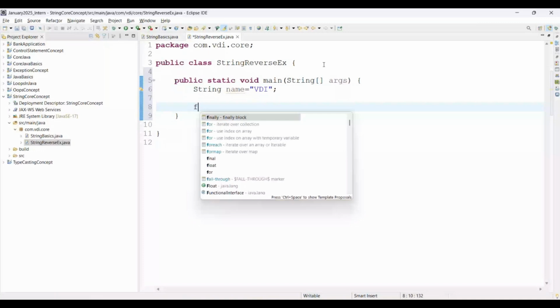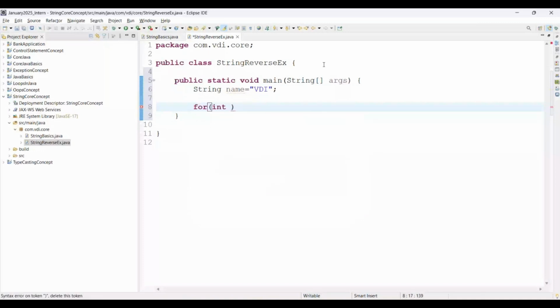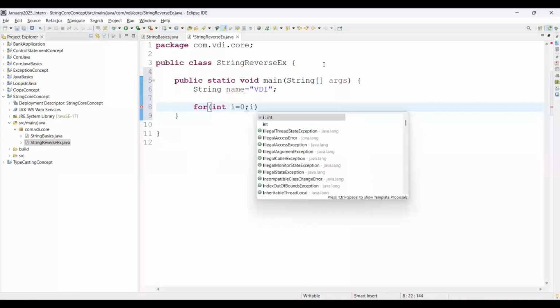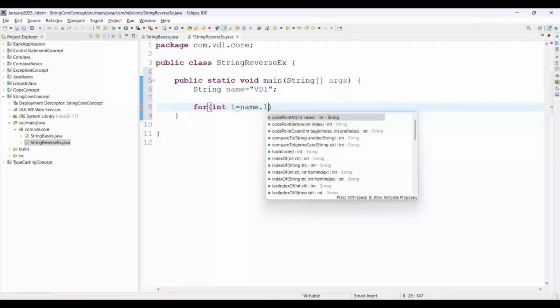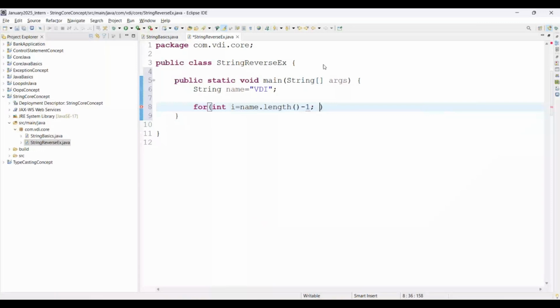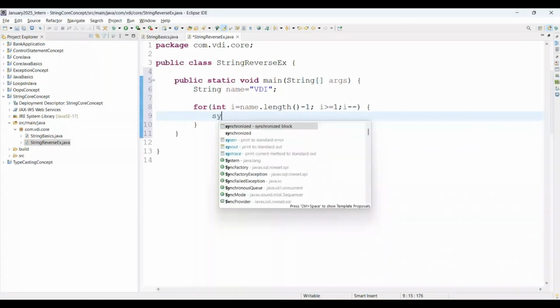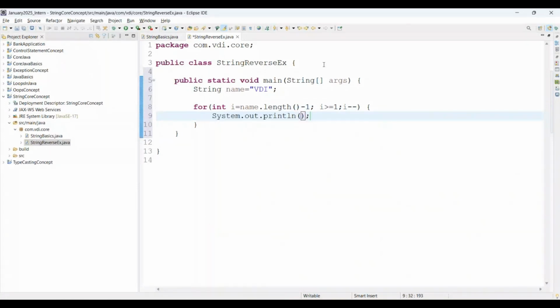For that, I'm adding a for loop. This will be integer i equal to 0. No, i equal to name dot length minus 1, yeah, because we are trying to reverse the string, right? That's fine. Then i greater than or equal to 0, and i minus minus. Now we are trying to print, this would be name dot charAt of i.